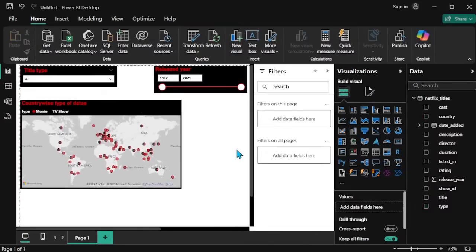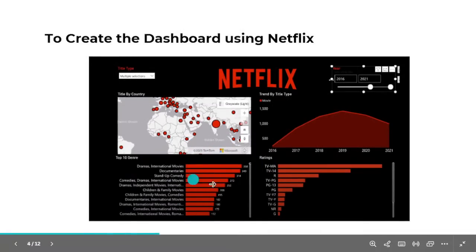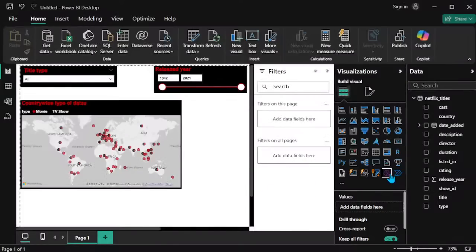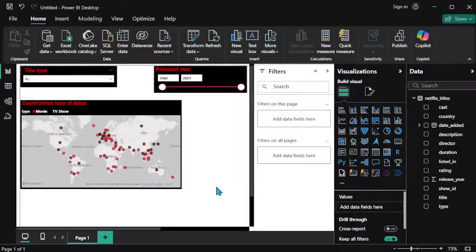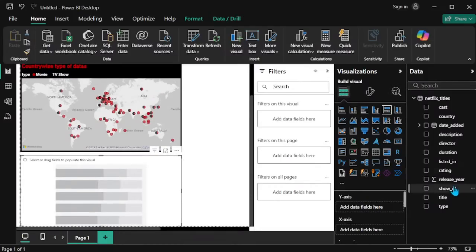So we move on to the next one, that is genre. Top 10 genre: what is the top 10 genre and its counts? Which one is the stacked bar? I think horizontal bar. We're creating the stacked bar and passing it to the genre.